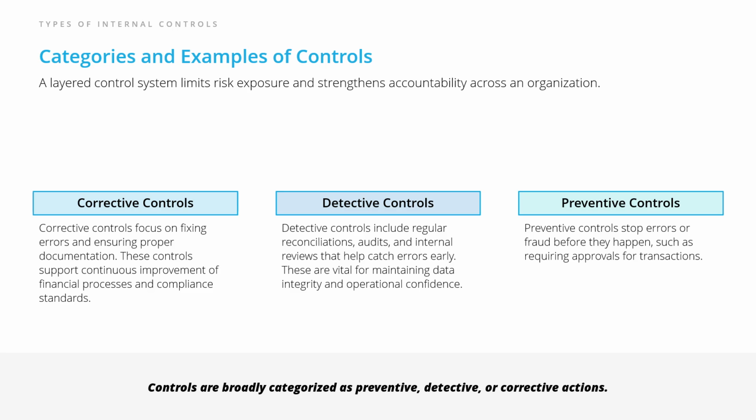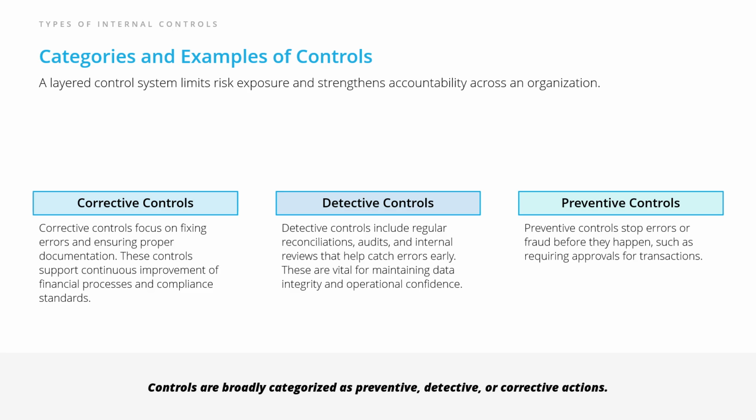Detective controls operate like internal detectives. Regular account reconciliations, audits, and reviews are essential here. Their job is to spot errors early, before they become bigger issues, ensuring the integrity of your data and boosting organizational confidence. Preventive controls act as the gatekeepers. These procedures aim to stop problems before they happen by requiring things like approvals and authorizations on transactions. By layering these control types, companies limit exposure to risks and build strong accountability across their organization.